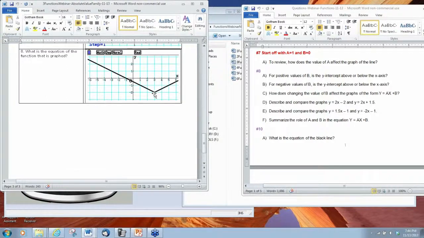plus 2. Now to determine the value of a, we've got to take a look at the slope of the branches. So here we have the slope of the right branch. We can go up 1, 2 to the right. So that tells us a might be a half. Well, let's see. We said before that the value of a for an absolute value function for both branches was going to be opposites. So if we go up 1 and then 2 to the left, that gives us a slope of -1/2.